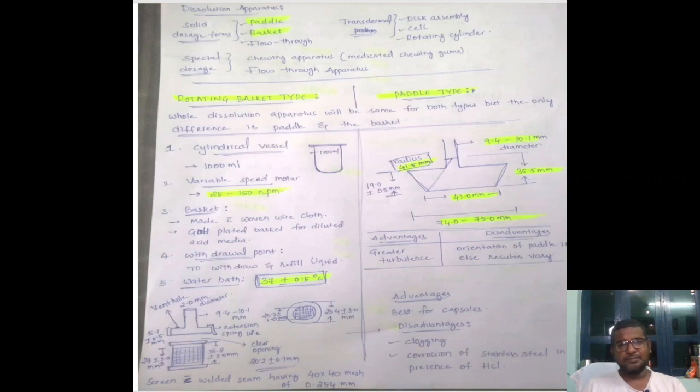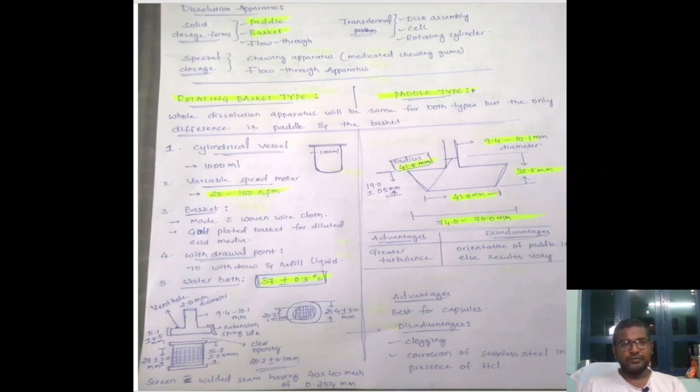Right? The withdrawal point is this: if you place that basket in this vessel, after rotating some time, the tablet or capsule will get completely dissolved in the medium. So we will take out some sample of the drug present in that dissolution media for testing purposes, and at the same time we will replace the amount of liquid that is withdrawn into the dissolution media, nothing but into the cylindrical vessel, to maintain the sink conditions.